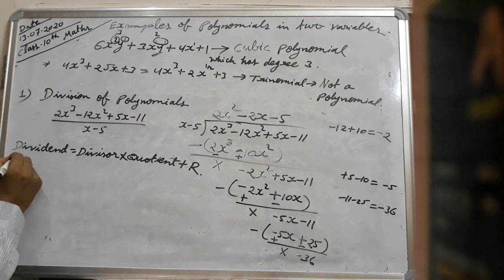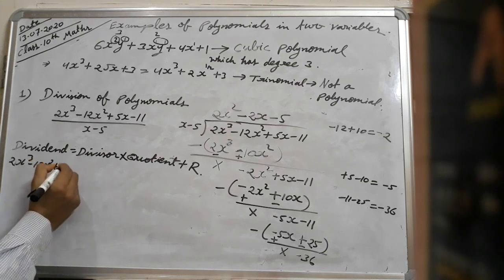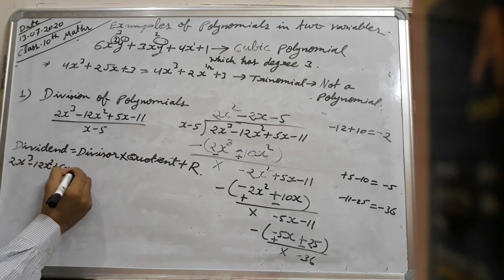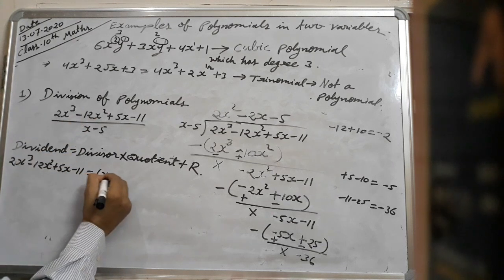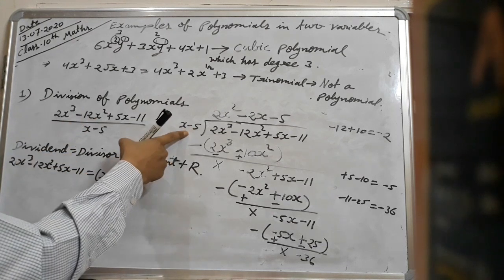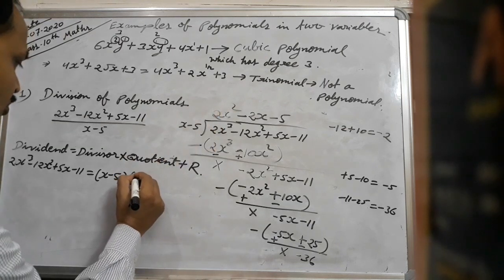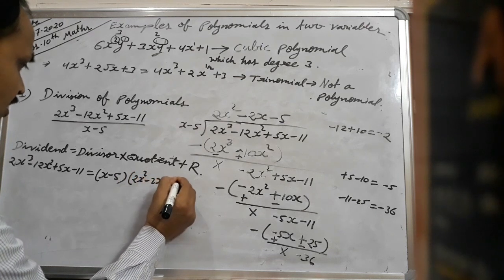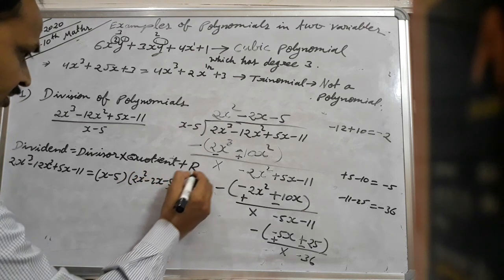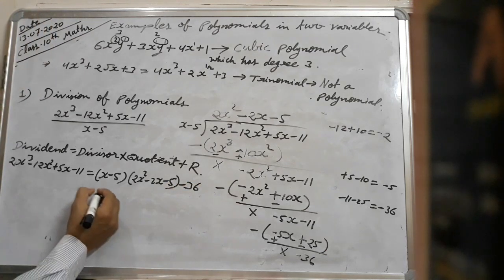Dividend, what is that? 2x cube minus 12x square plus 5x minus 11 will be equal to divisor x minus 5, this is the divisor, into quotient 2x square minus 2x minus 5, and the remainder is minus 36. Then we have to solve.